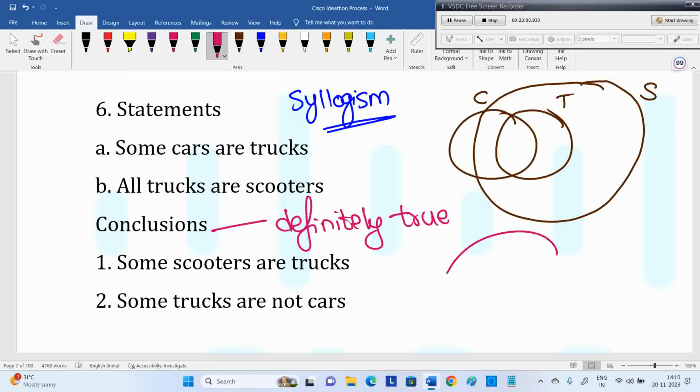See, this is cars. Some part of cars are trucks. This is also correct. In the car's entire area, some part of that is occupied by trucks. Like our college's entire area, and our class is a part of that. So yes, some part of the college is training rooms. College entire, some part of it is occupied by trucks. This is also correct. But many people draw only the first diagram and say my answer is correct. There are many more. How to draw the diagrams is explained clearly in the syllogism video. Whenever time permits, please go through it.